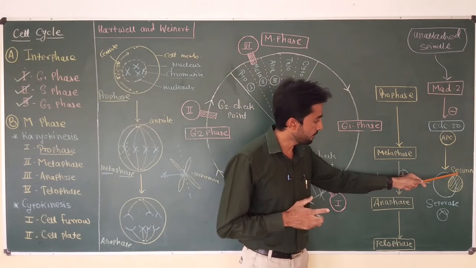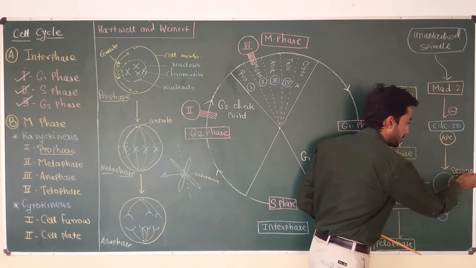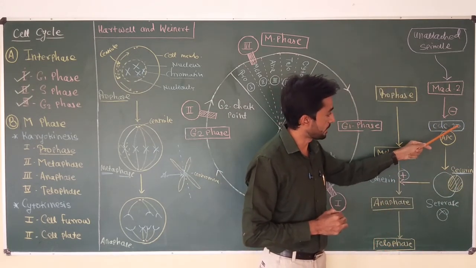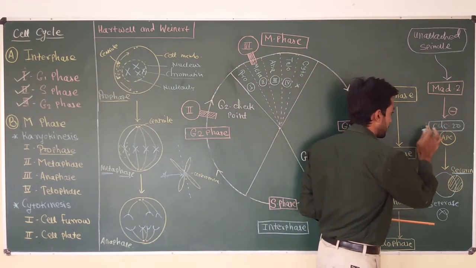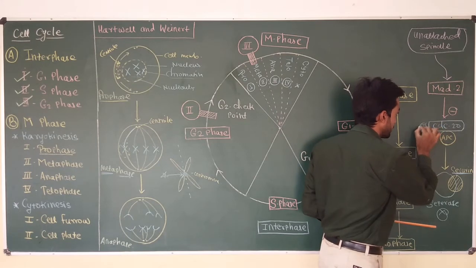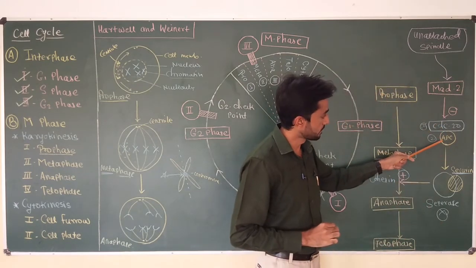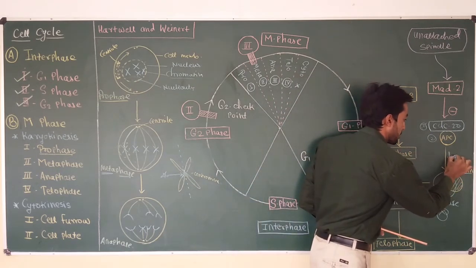Okay, and if the cell wants to degrade securin, it is mediated by the CDC20 APC complex. These are two proteins, CDC20 and APC. This complex is going to degrade securin.